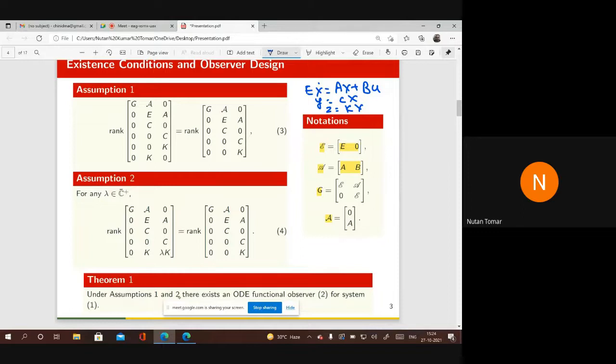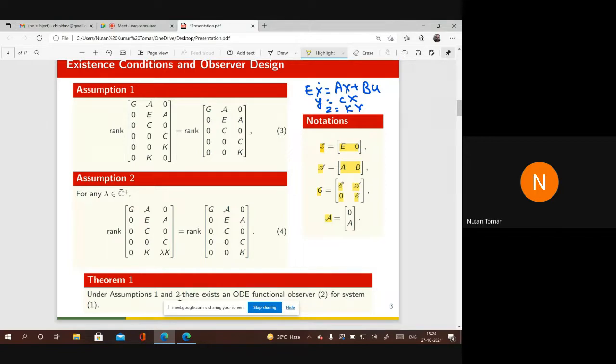So if this mathcal E is E appropriately right augmented by a zero matrix, and this mathcal A is A right augmented by B, and this G is this block matrix, having first block row mathcal E, mathcal A, 0, and second block row 0, and mathcal E, where 0 means zero matrix of appropriate dimension.